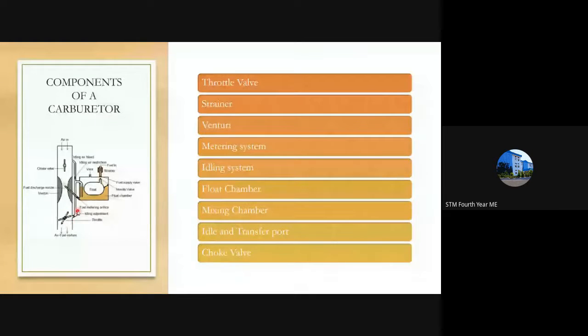But when both the choke valve and throttle valve are closed, a significant amount of air and fuel enters through the idling system, and it goes through the carburetor and into the cylinder. So the cylinder gets the charge during idling through this idling system. So the engine never turns off until we turn off the ignition. Until the ignition is turned off, the engine keeps running.